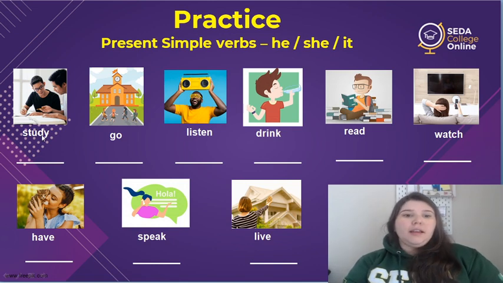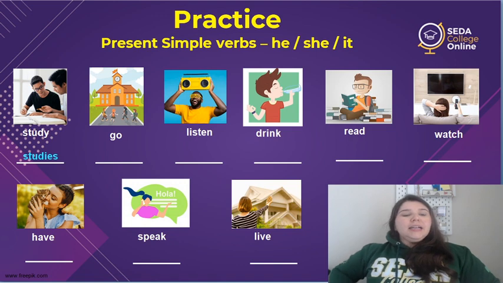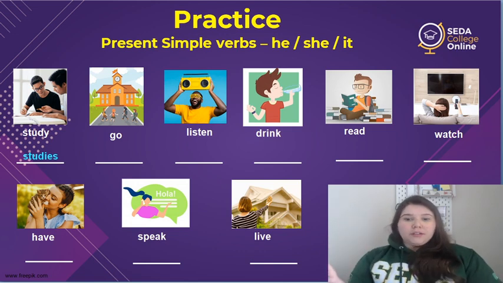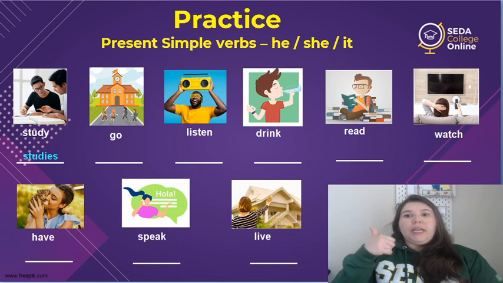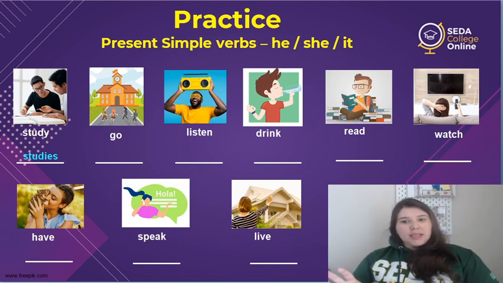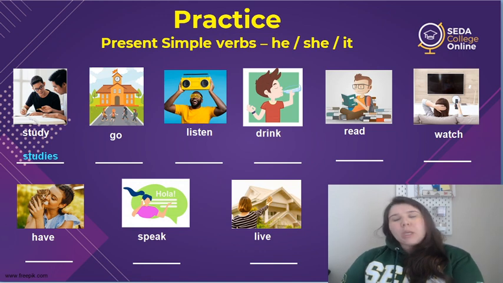I study. And for he, she, or it would be studies. Studies. Now, do the same with the other verbs. Write down how you would write these verbs for he, she, or it. Okay, I'm gonna give you some seconds. Write your answers, and in a few seconds, we're going to correct them. Okay, let's go.